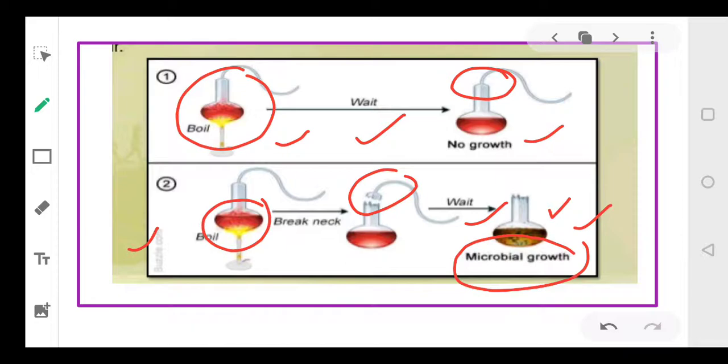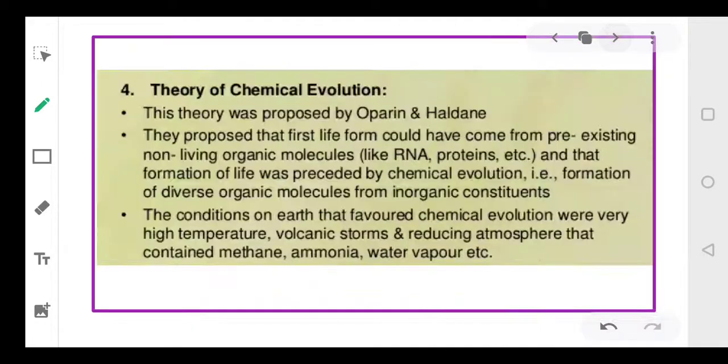Okay, but there was one thing that he did not answer: how life forms came on the surface of the earth. He could not explain how life would have come on the surface of the earth. The fourth theory is called the theory of chemical evolution.